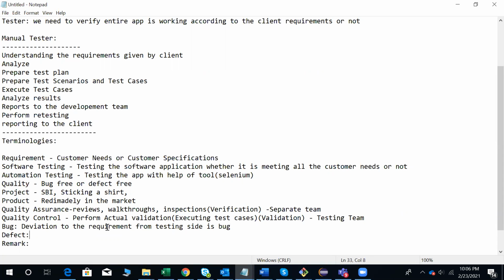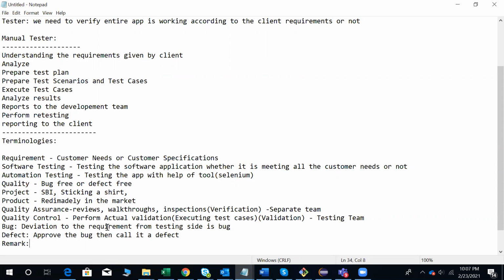What we need to do as a tester is send those bugs to the development team. Then what is the development team going to do? They are going to validate from their end whether that functionality is working or not. If that functionality is not working, then they will approve that bug. Then we can call it a defect.